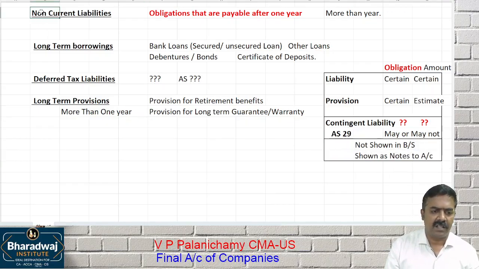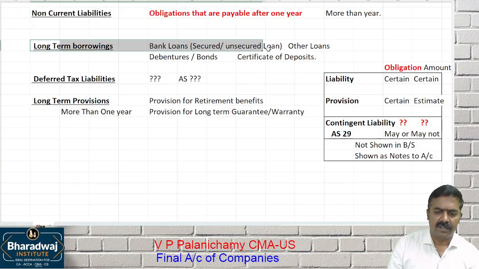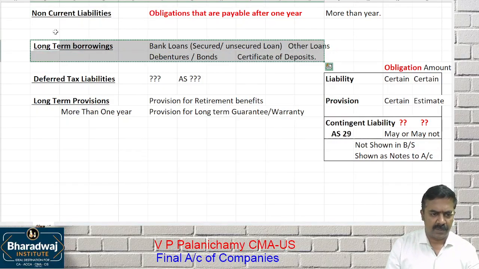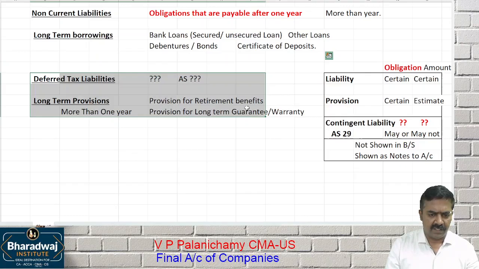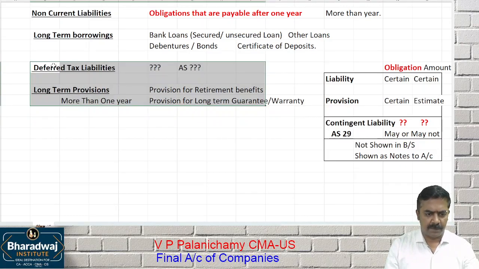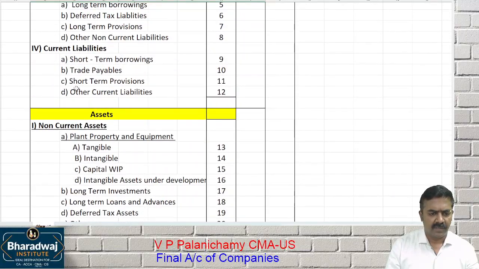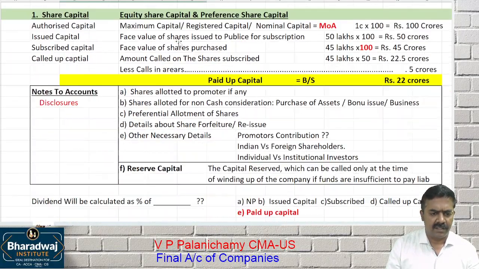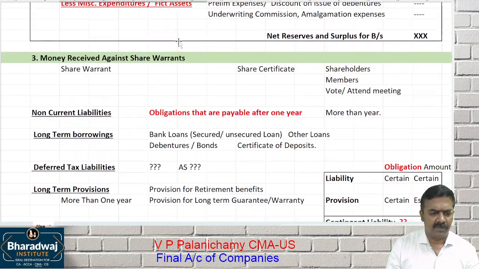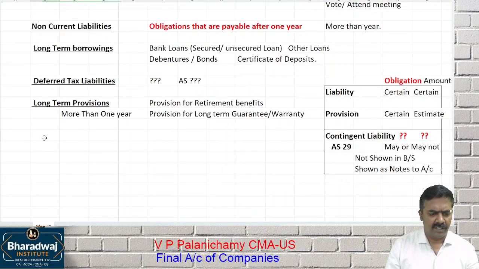Wait, pardon. Under non-current liability, what is the first one? Long-term borrowing. What is the next one? Deferred tax liabilities. Long-term provisions. What is the next one under that? Other non-current liability. What do you mean by other non-current liability? What will come under other non-current liability? Example.